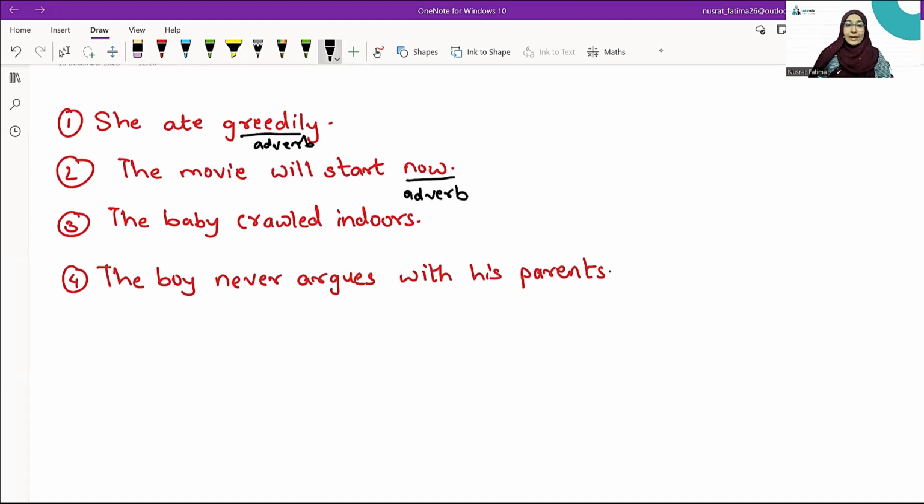The baby crawled indoors. Crawling is the action the baby is doing. And where did he crawl? He crawled indoors. So indoors tells you the place where the action is going to take place. So indoors is the adverb. The last sentence, the boy never argues with his parents. It states that the action never happens. So never is the adverb. So adverbs are nothing but words that tell you something more about verbs. How the action is taking place, where the action is taking place, when the action took place, how often the action takes place. So I hope you understood adjectives and adverbs.